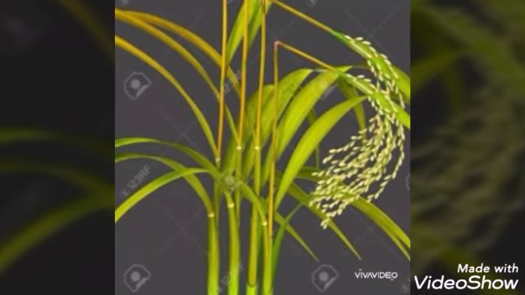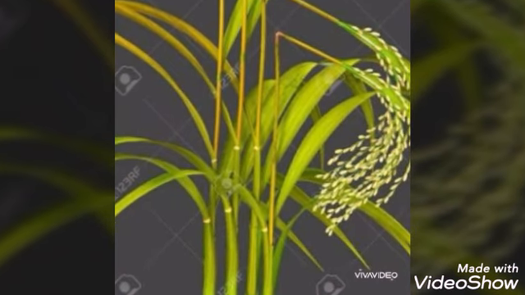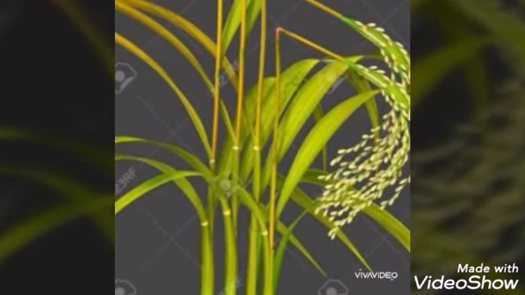Farmers call these seedlings by their language, that is Bakanae disease. Bakanae disease means foolish seedling disease in rice crops. This internodal elongation in rice was caused by the fungus Gibberella fujikuroi.